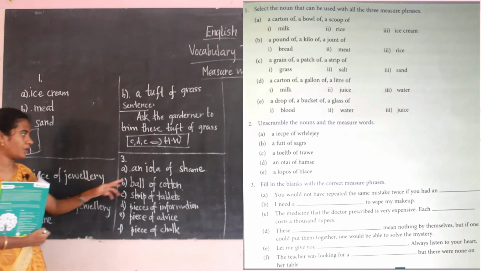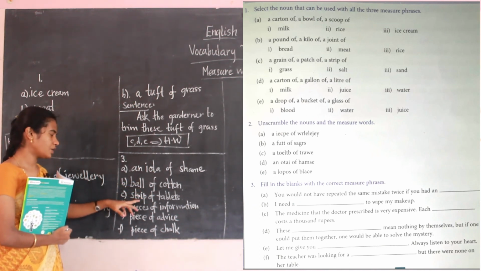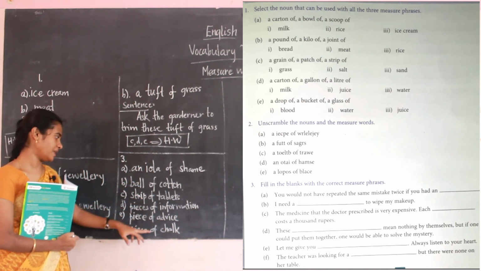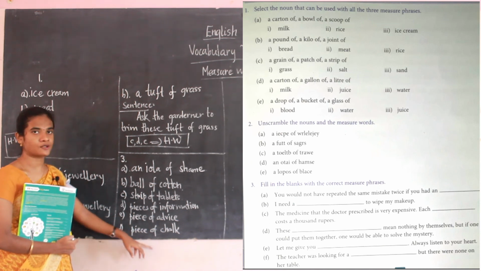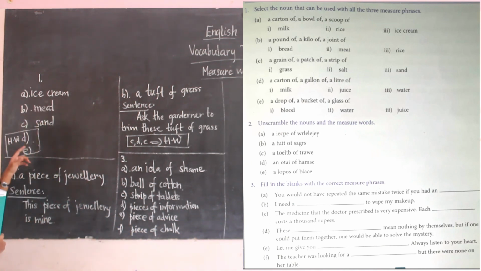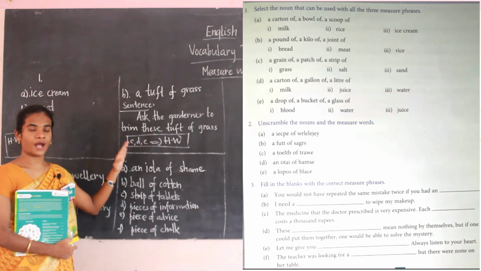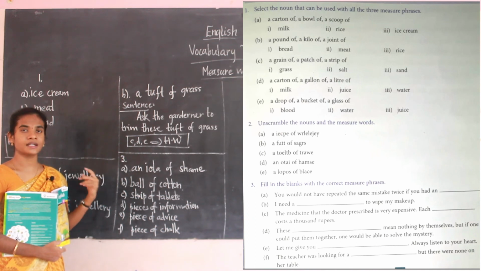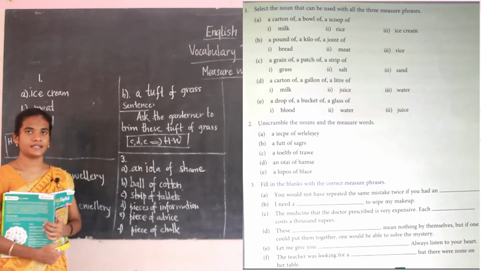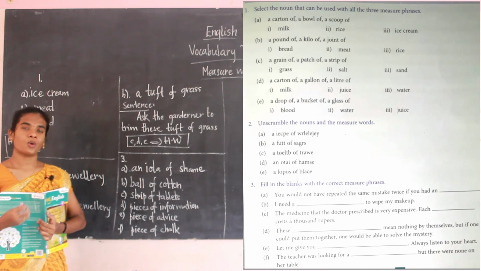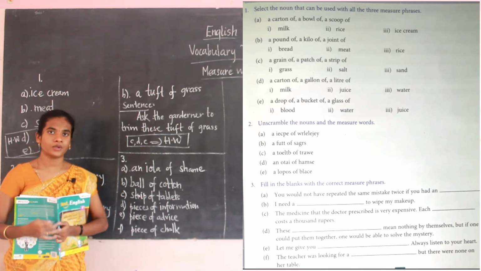Okay, an iota of shame, a ball of cotton, a strip of tablets, pieces of information, a piece of advice, a piece of chalk. So in the first exercise, D and E are homework, and in the second one, C, D, E are homework. You have to unscramble the noun and the measure words, and after that make sentences on your own.